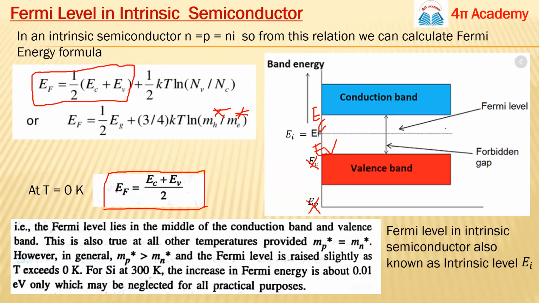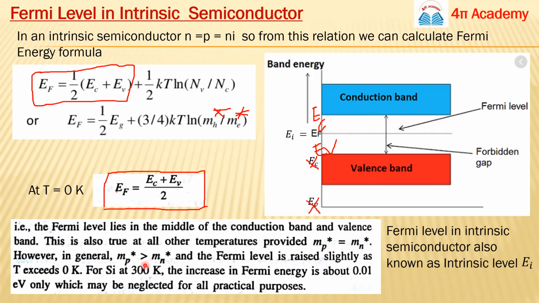But normally you know that the effective mass of the hole is greater than the effective mass of the electron. So if the temperature is increasing, what will be the case, guys? This term will have a positive, significant value. So EF will be greater than this term. So at a temperature greater than 0 Kelvin, your Fermi level will shift upwards a little.